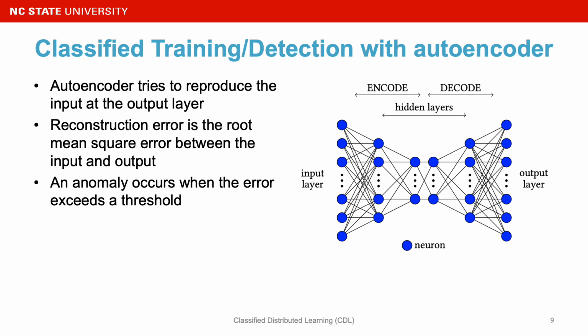However, when autoencoder is fed with some data it did not see during training, we can observe high reconstruction error, and when the reconstruction error exceeds the threshold, we believe that an anomaly occurs.